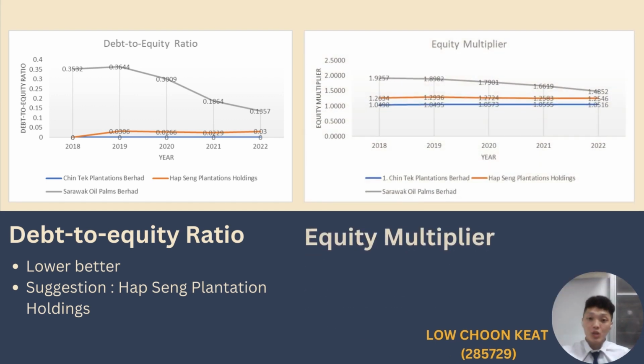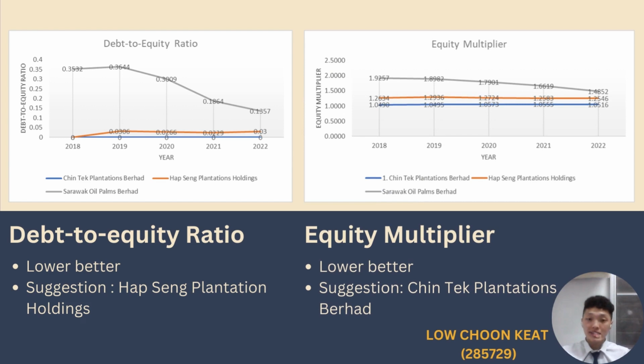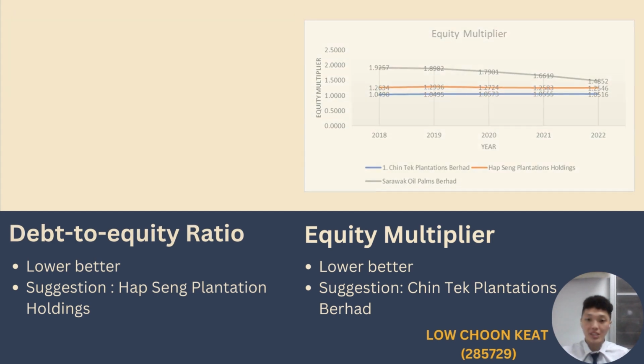Next is about equity multiplier. In general, a lower equity multiplier is better for the company. Chintek Plantation Berhad has the lowest equity multiplier of the three companies. This implies that the company is less financially risky because it relies more on equity investment for its assets. Thus, investors may consider investing in Chintek Plantation Berhad because of lower financial risk and lower reliance on debt financing.